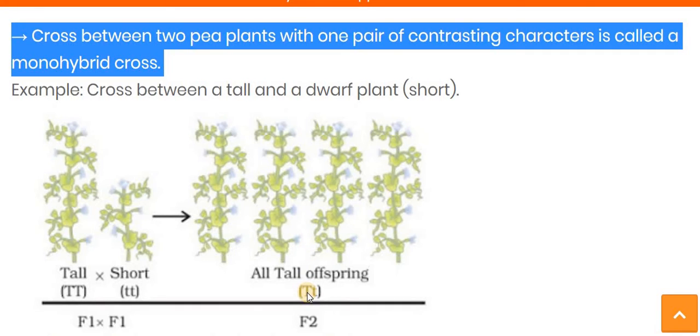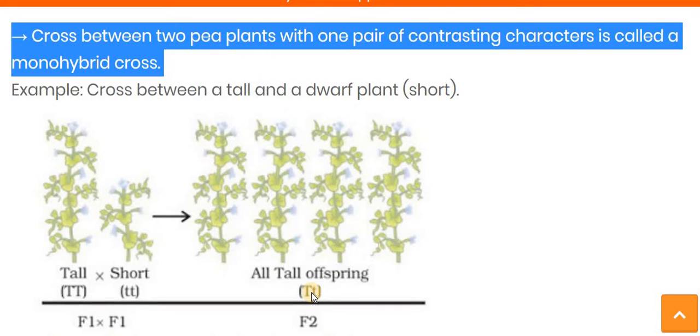Now the question arises, can we get tall plants every time because capital T is a dominant character? So what about this small t? In every case, does only the dominant express its character in the next generation?